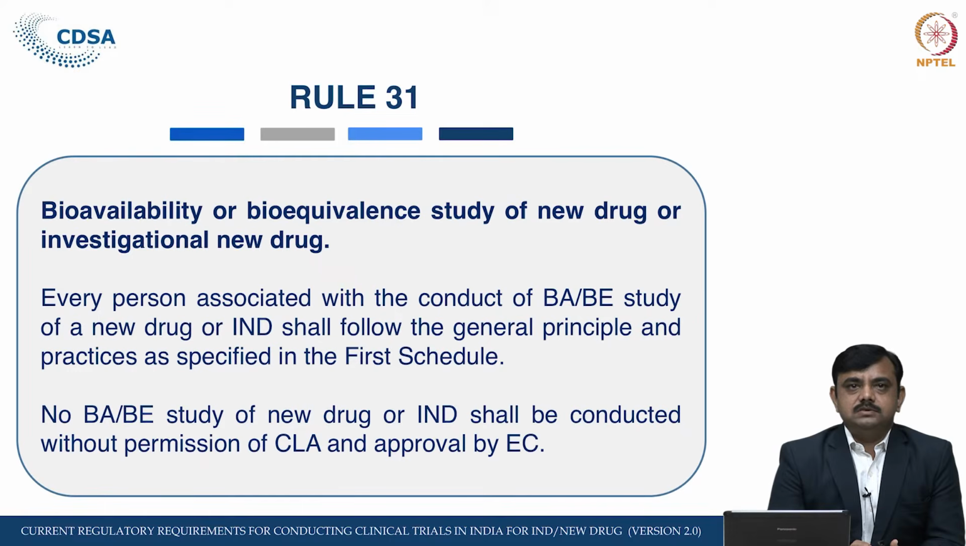No person, institution or organization shall conduct a BA/BE study of a new drug or IND in human subjects except in accordance with the permission granted by the CLA. So, according to this rule, no one can conduct the bioavailability or bioequivalence study unless they have permission from the Central Licensing Authority, and subsequently or simultaneously they should have the permission and approval from the ethics committee, which is already registered with the Central Licensing Authority as per Rule 8.